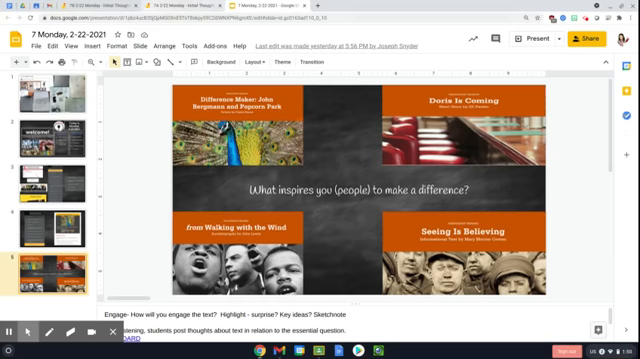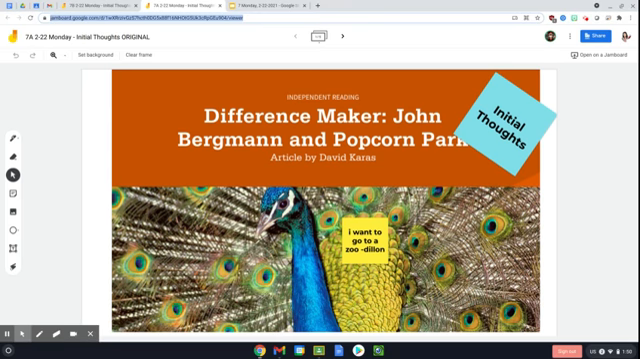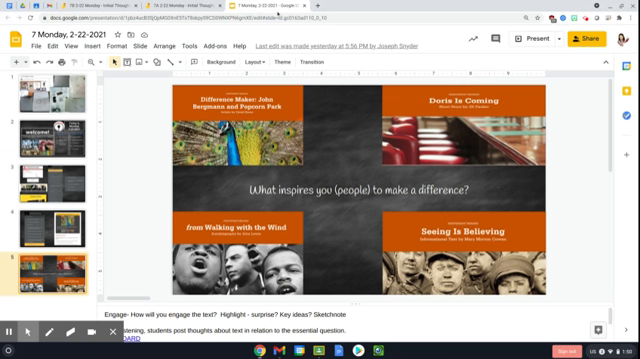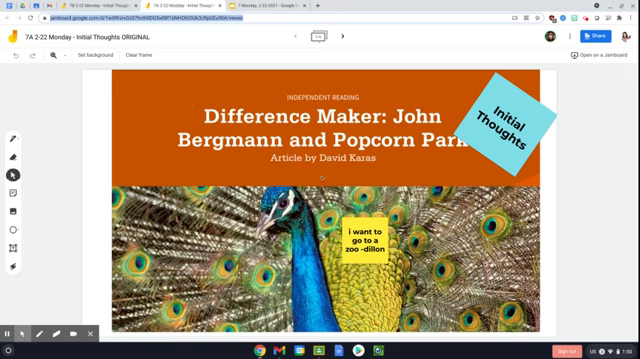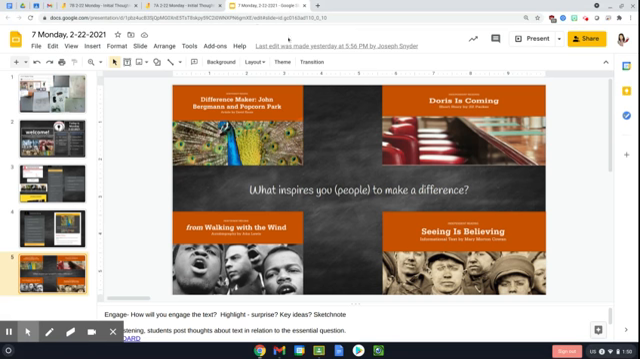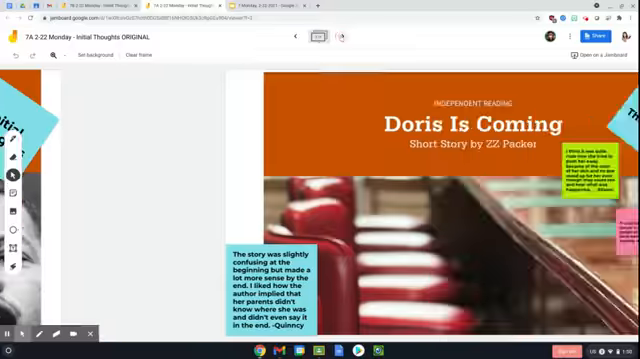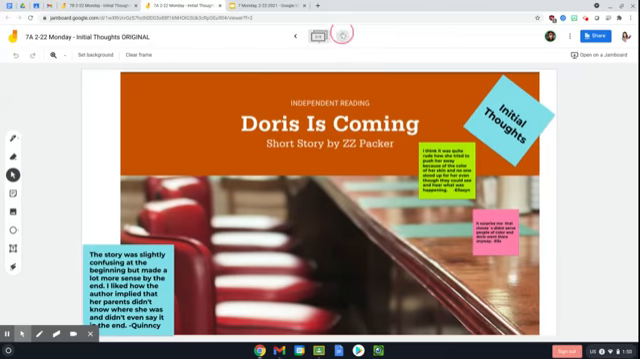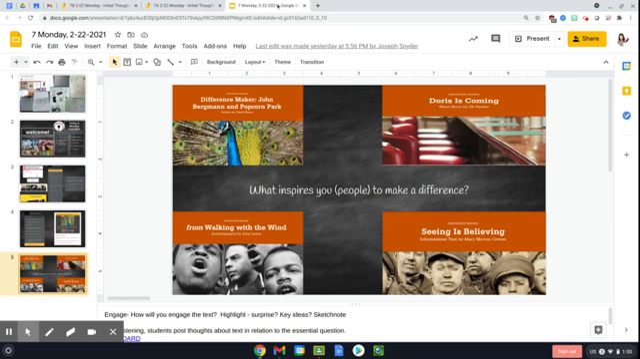Then when you are done, you are going to come to the Jamboard and find the slide that matches the story that you read. So if you're reading this one about John Bergman and Popcorn Park, then this will be your Jamboard. If you are reading the one about John Lewis, Walking with the Wind, this will be your Jamboard, and so on and so forth. Doris and Seeing is Believing. Those are the four Jamboards that match with the four story options that you have to read. And I'll show you how to find those in just a minute.